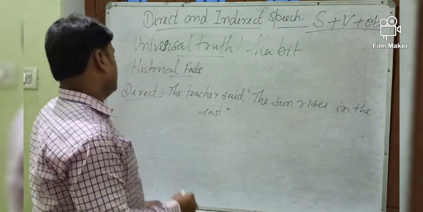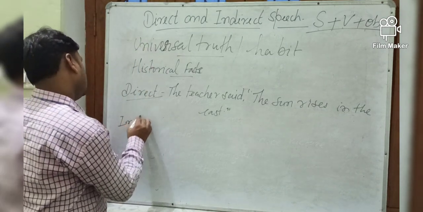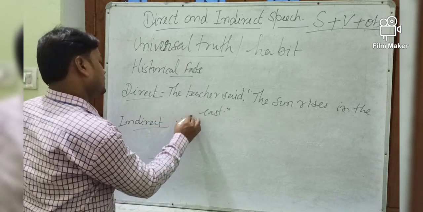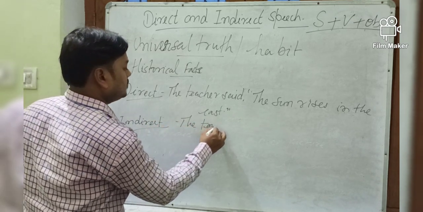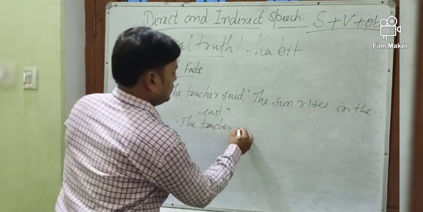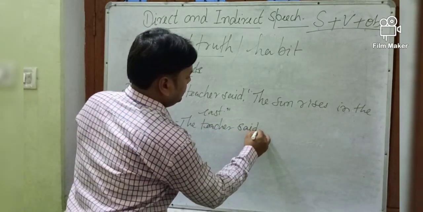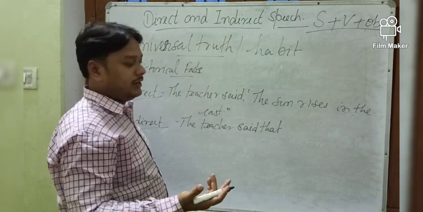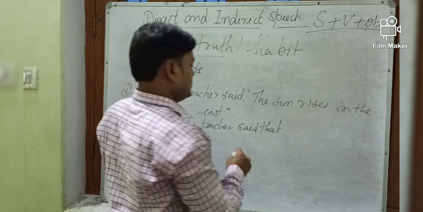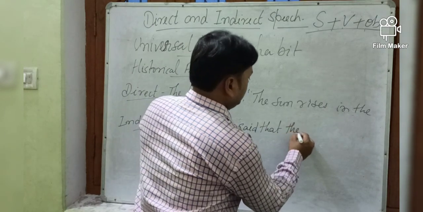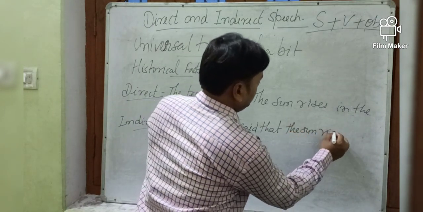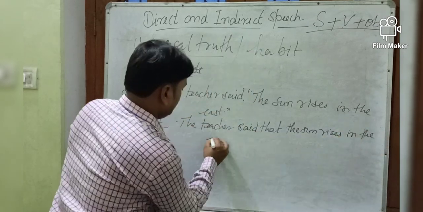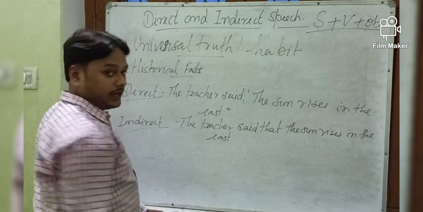Okay, so indirect, when you are going to change into indirect, it will be the teacher said that, no change will be done. As it is, it will be written. Said that the sun rises in the east. Okay?